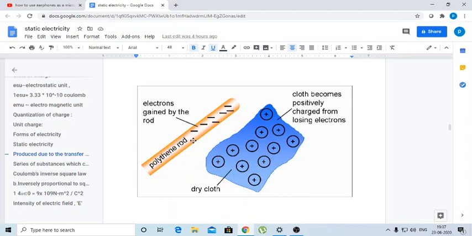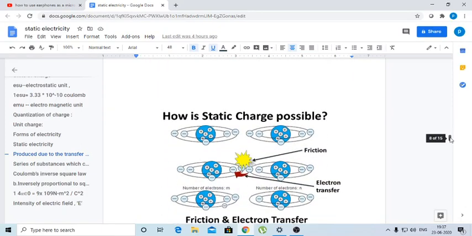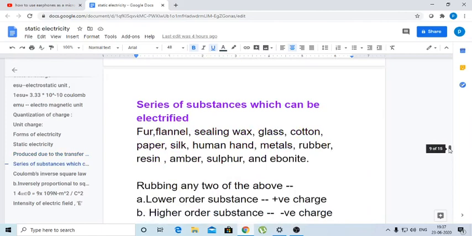Static electricity is the electricity produced by the transfer of electrons, and the electrons do not move, they are stationary at that point only, on the surface of the substance. There is no motion of the electrons or the charges, so the charges will not enter inside the substance, they will stay on the outer surface of the object only. So this is the electrification of charges.